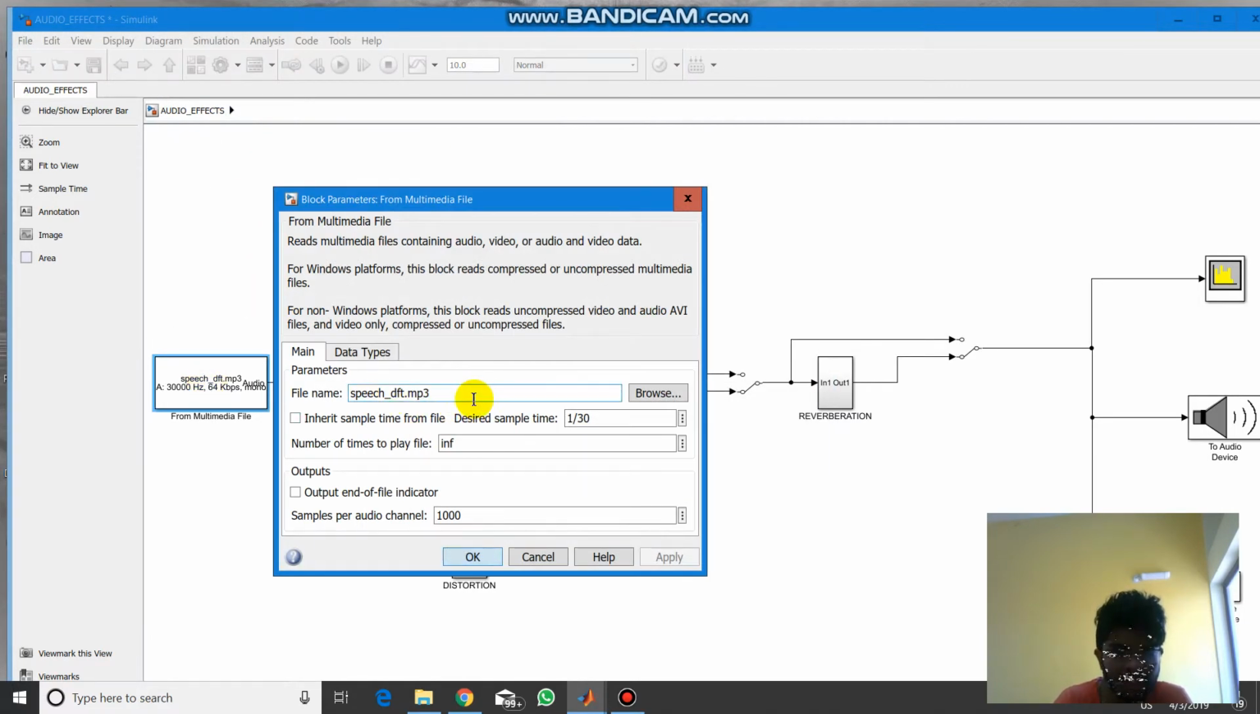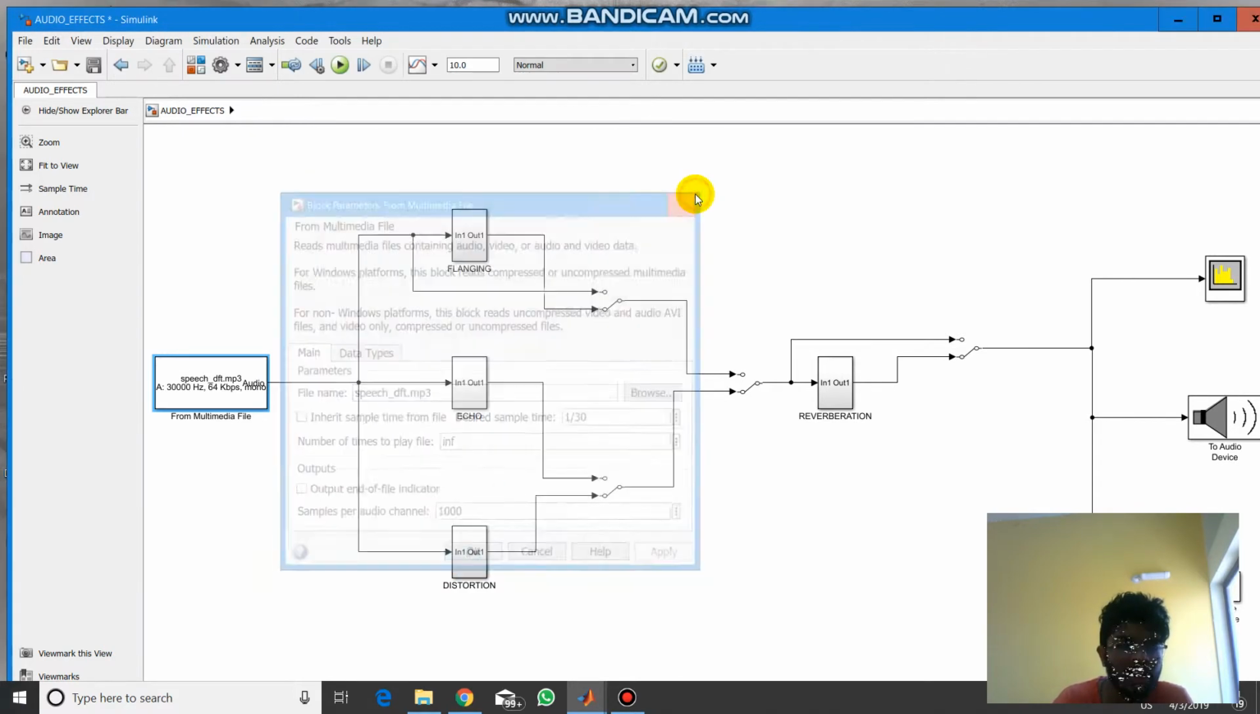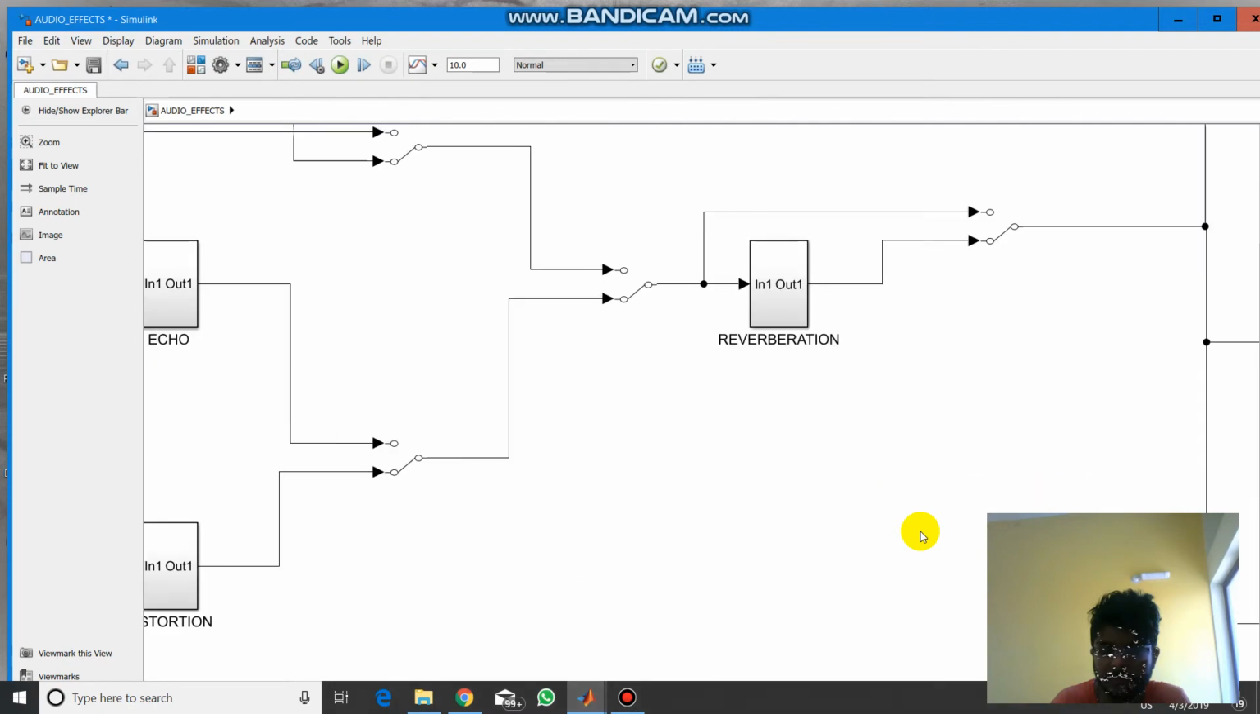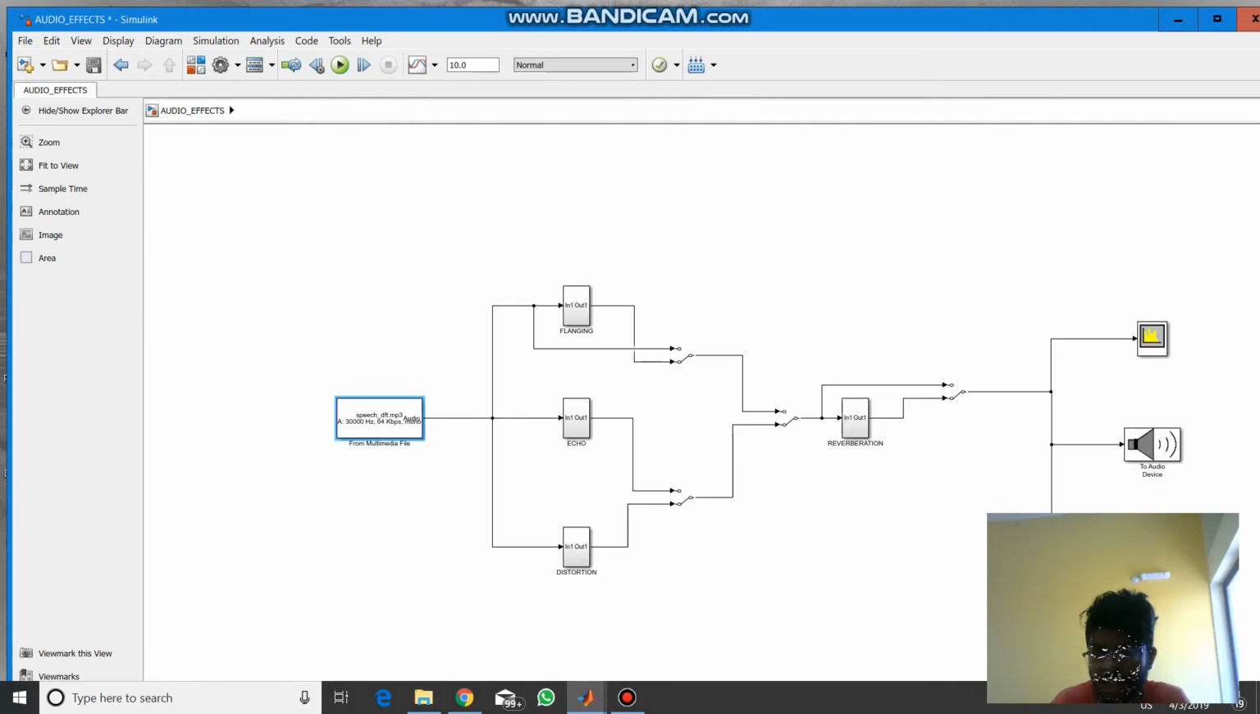By default we have this mp3 file, and here we kept the samples per audio signal as 1000. Then this is a manual switch used to select whether you want the flanger or not. Here also there is a manual switch to select echo or distortion, and here a manual switch for what you want to observe at the output. The time scope is used to see the output peaks, here is the audio device to listen, and here the spectrum analyzer.